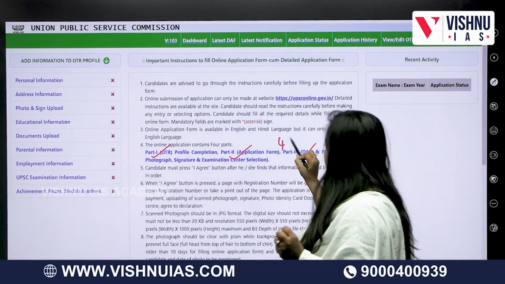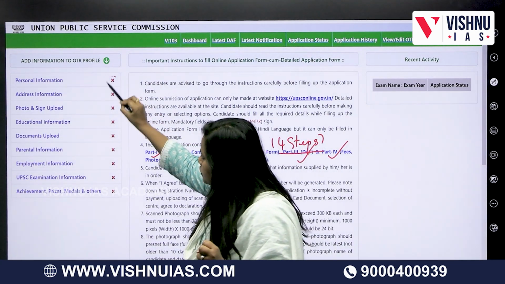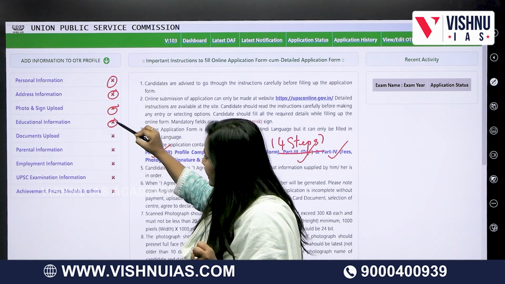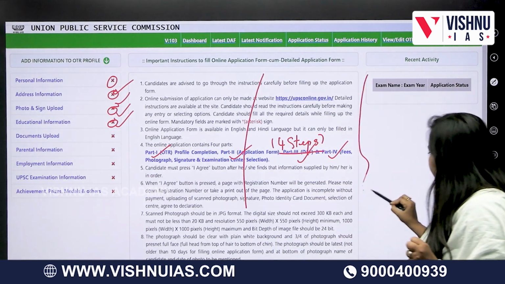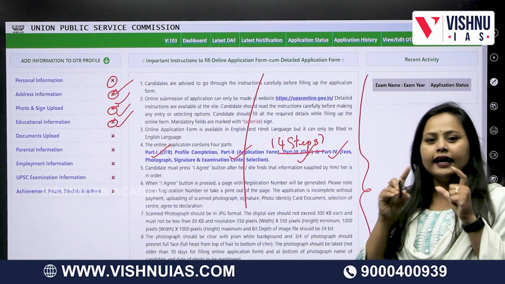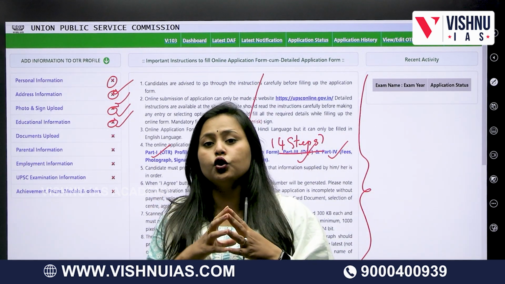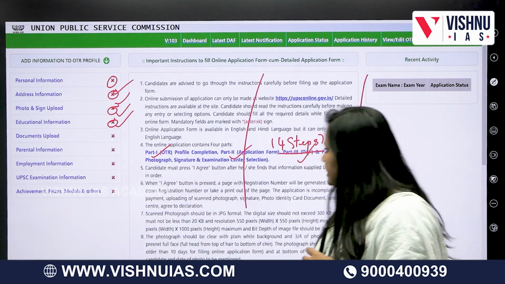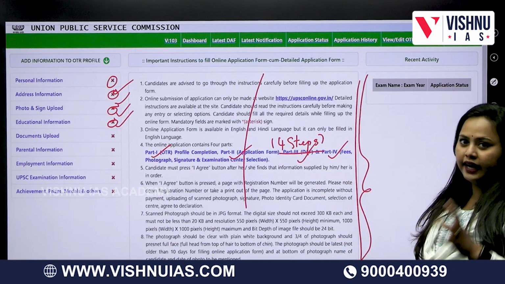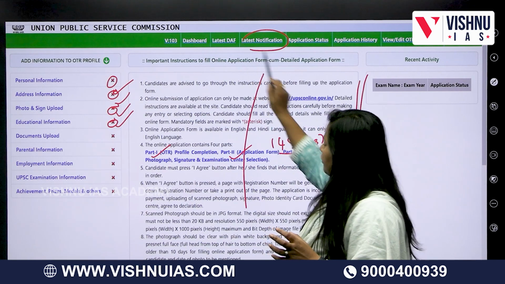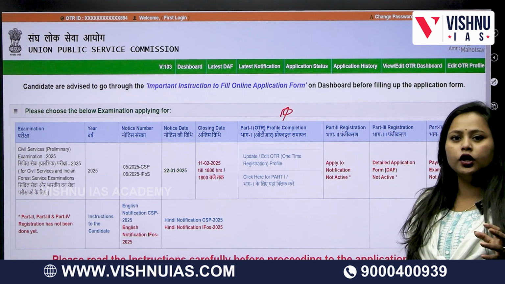So totally there are 4 steps we need to remember, and make sure that the boxes in every step get ticked. This is everything you have to take care of, like the image or PDF size, the font size, or the passport size photo, whatever you are uploading. The details are given in this. Now after getting into this page, go to the latest notification. After clicking the latest notification, you will get this particular site.